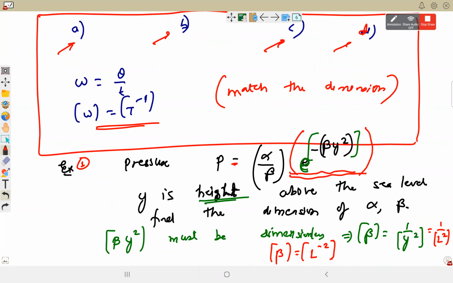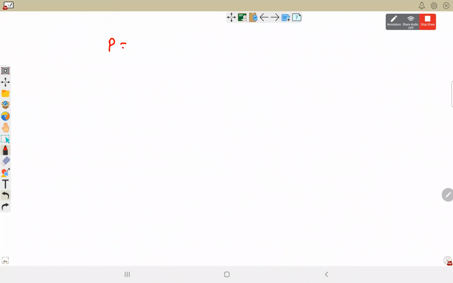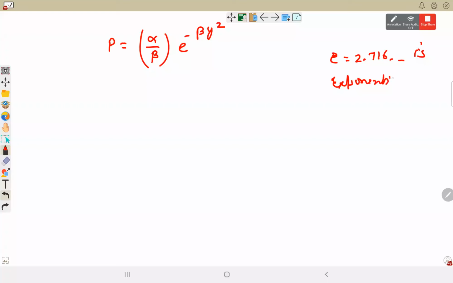Okay, question was that pressure is alpha by beta e to the power minus beta y square. Y is the height. E is a function. E क्या होता है वैसे? What is the value of E? E is a exponential constant. सर 2.7 कुछ होता है. हाँ बेटा, very good. 2.718. Absolutely. E is called exponential number, exponential constant. तो ये नंबर है, जैसे 2 raised to power लिखा था वैसे ये भी एक नंबर का ही पावर है.